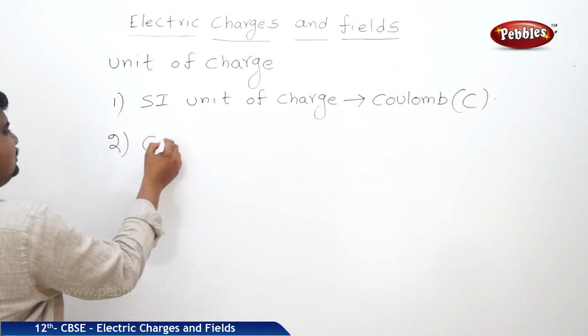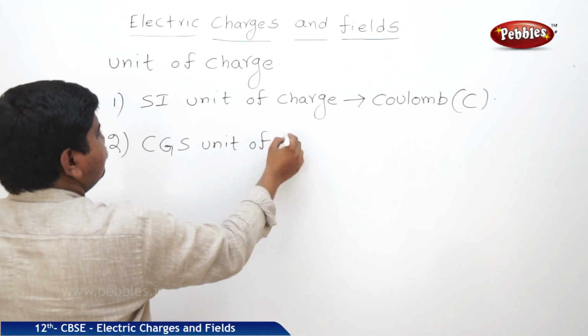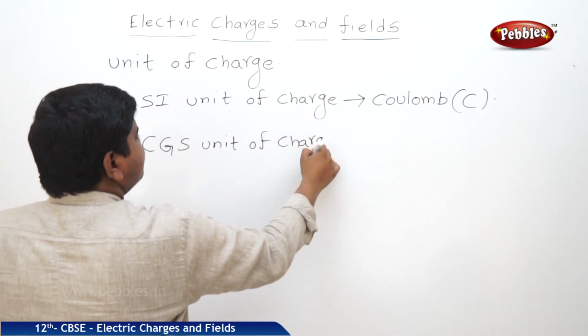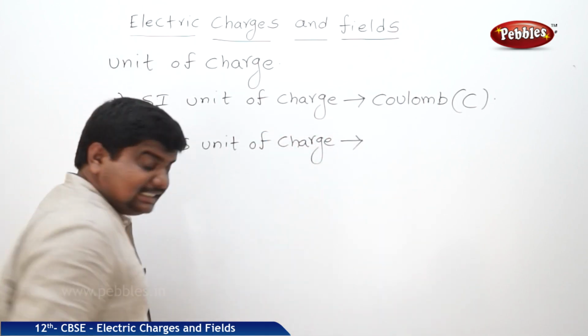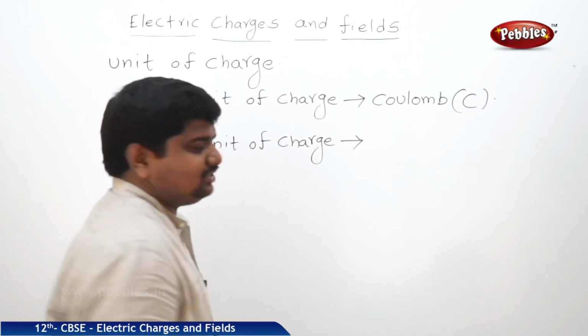Second one, CGS unit of charge is Stat Coulomb or EMU of charge.